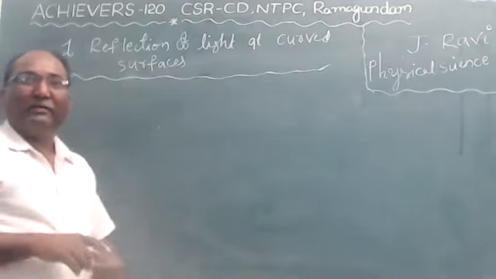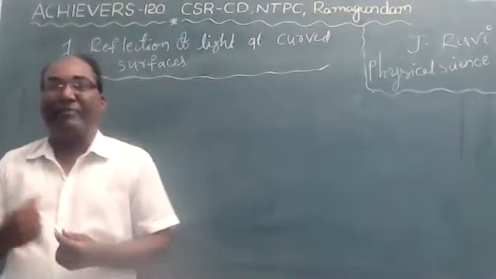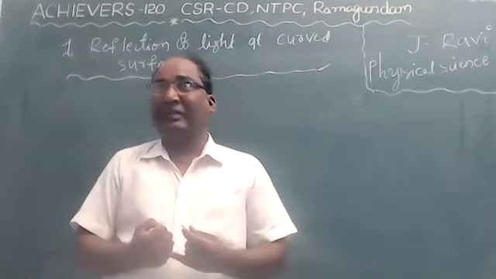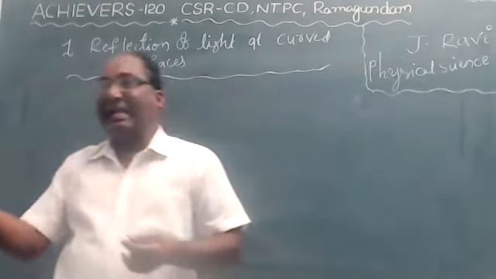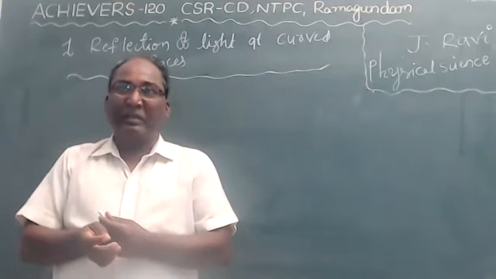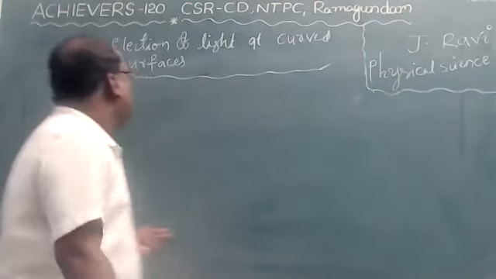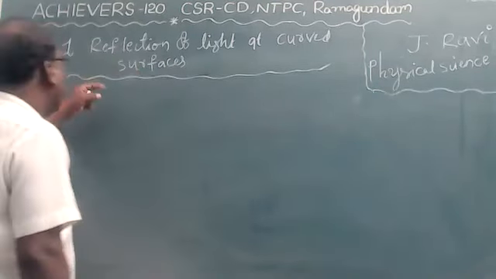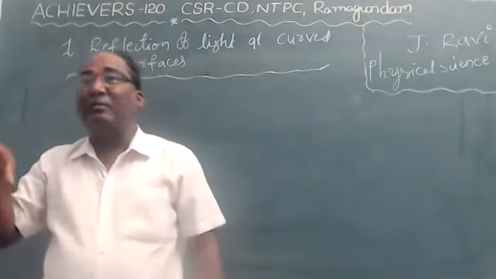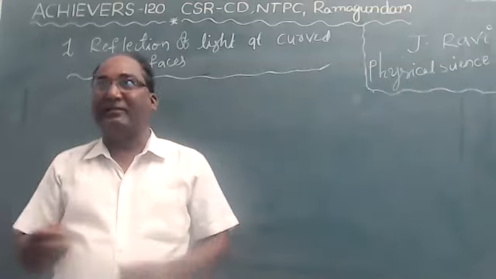So already we know that light is a form of energy that makes things visible. When a light ray falls on any surface, it gets reflected.